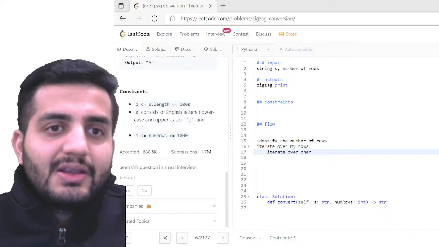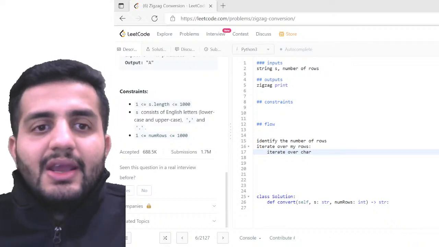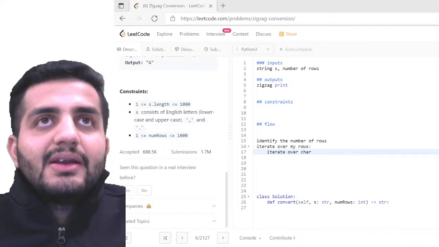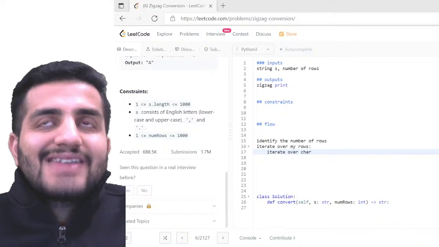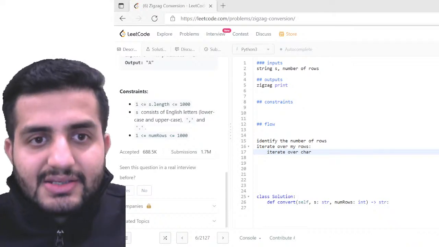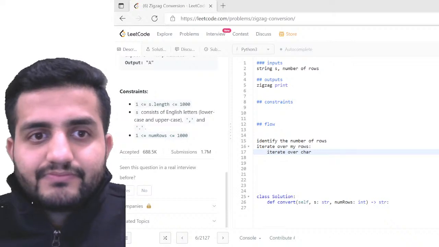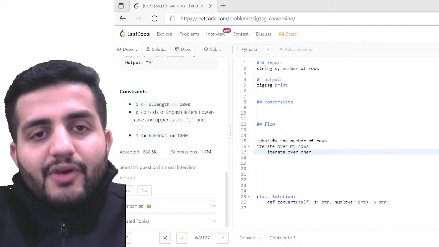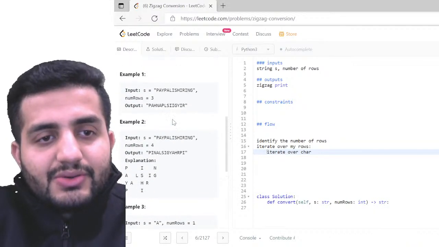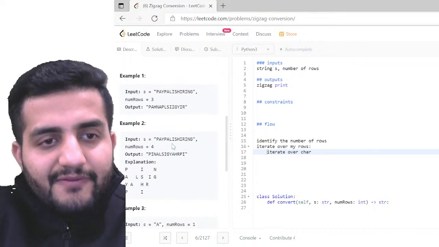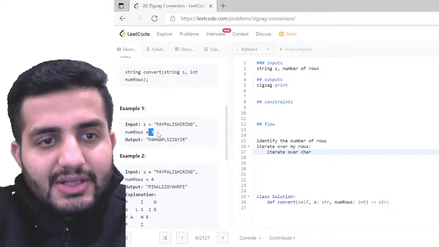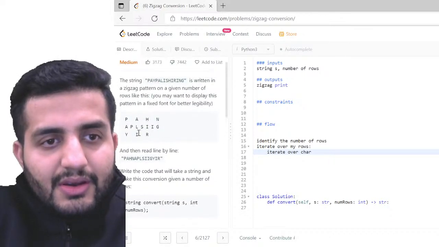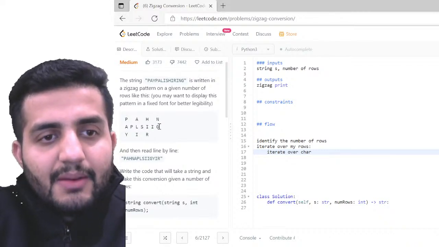In this case, what I'm thinking is I also have to define how many cycles I would be running. If my number of rows is 3, what would be that logic? I have to find that out. So if my number of rows is 3, here it would be 1, 2, 3, and 4. That's how it'll come.